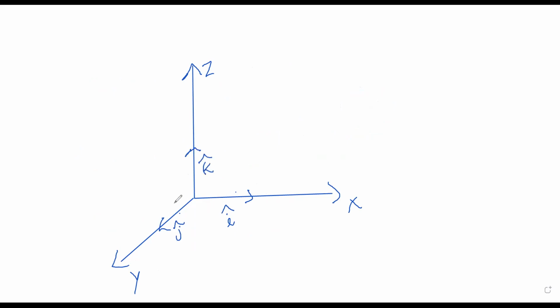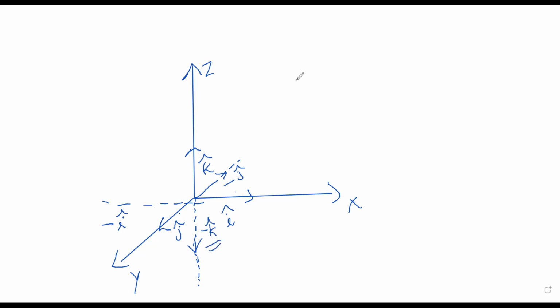Negative x movement is denoted by minus I cap. Negative y movement is given by minus j cap. Negative movement in the z direction is minus k cap.